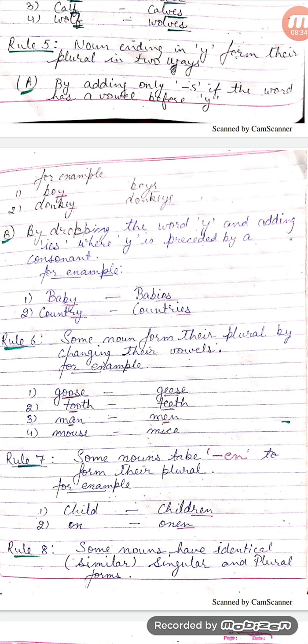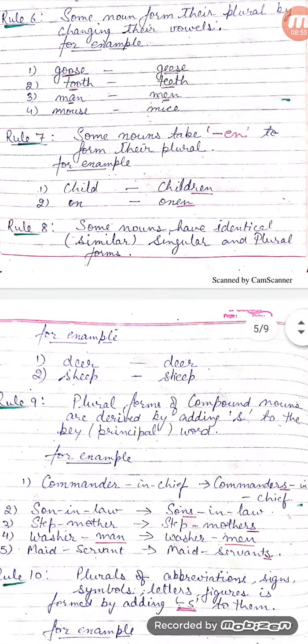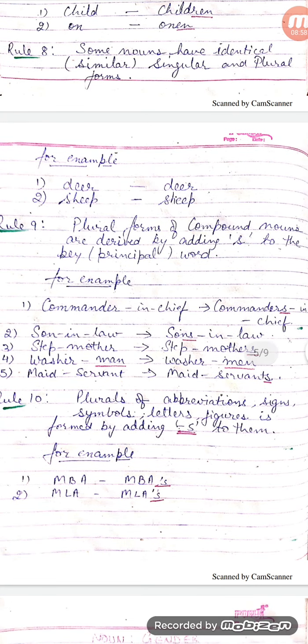Rule number 7. Some nouns take en to form their plural. For example, child, children, ox, oxen. Rule number 8. Some nouns have identical, that is similar, singular and plural forms. For example, deer, its plural is deer, which is the same, that is identical to the singular word. Sheep remains sheep.